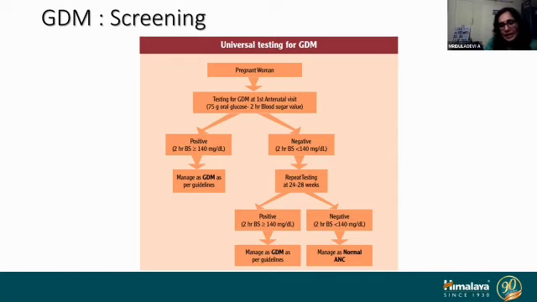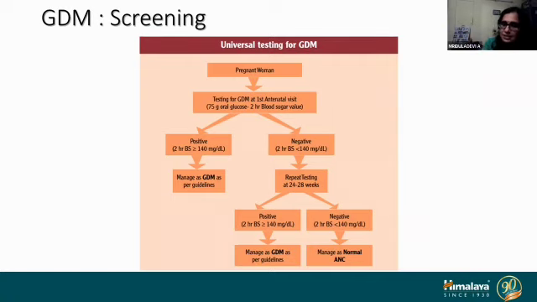But what if it is negative? Do we leave her as no and not repeat the test again? No. We have to repeat the test again at 24 to 28 weeks. Why? Because that is a period of time when the pregnancy hormones are at their peak, and a patient who has not been detected in the first trimester has a high chance of turning positive when the anti-insulinic hormones are at their peak. We can catch them in progress and follow them.